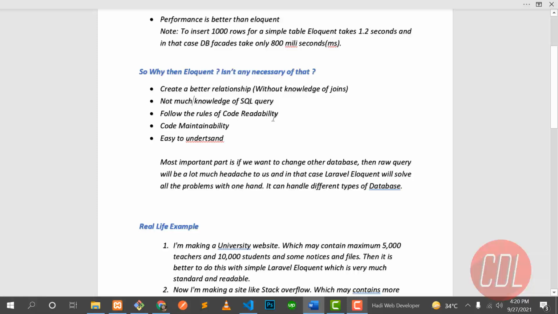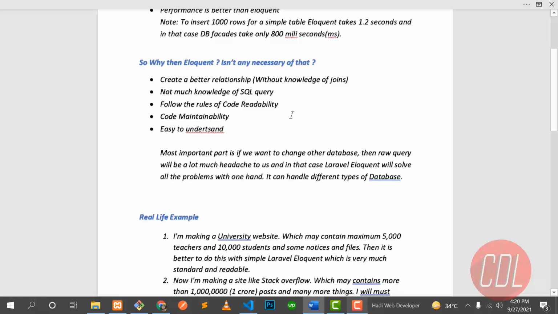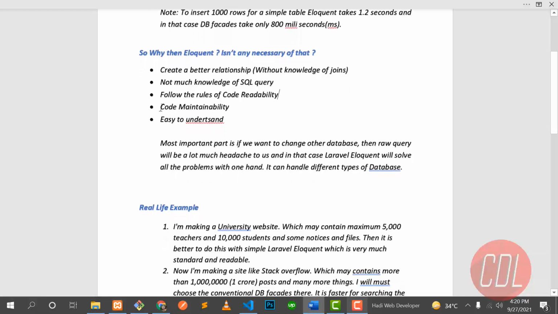And the third one is that it follows the rule of code readability. The code is very readable and understandable because there is a small amount of code. And the fourth one is code maintainability. The code is shorter, so it's easy to maintain, right?